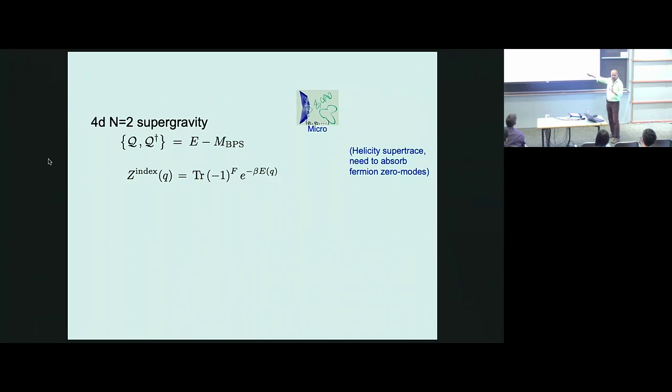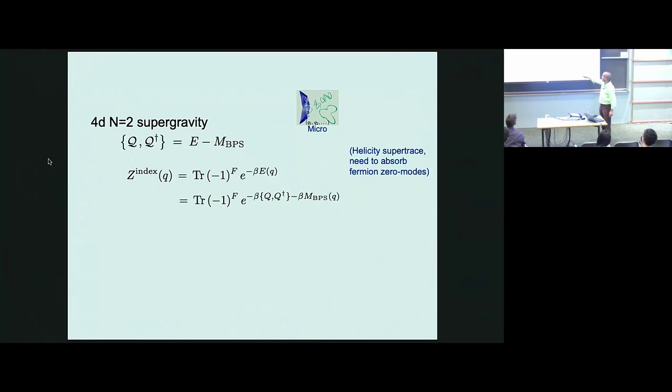It looks essentially like the Witten index, but there are also fermion zero modes in the problem because the states are not individual states but multiplets. You have to absorb that. I'm not writing all of that. Essentially, it looks like a Witten index. Okay. So you have trace (-1)^F. Now E is QQ bar plus M_BPS.